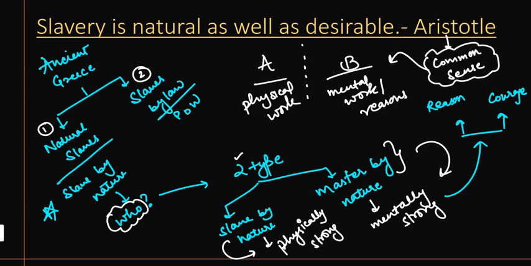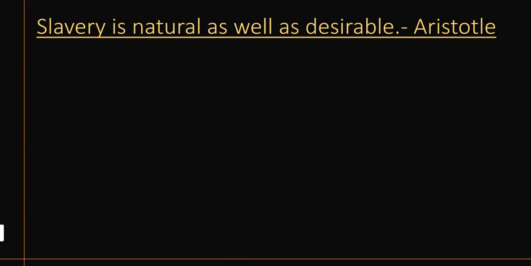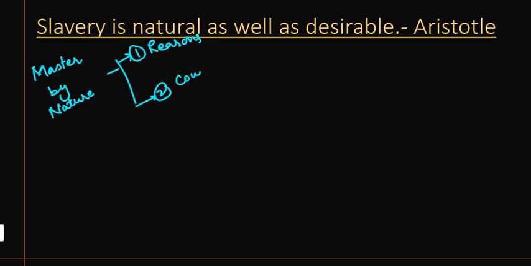Now, why reason and courage? Let me just go to the next slide. Now, the question arises: we are talking about the persons who are masters by nature, and the two important qualities of these persons are, number one, they have reason, and they have courage, and this is what makes them mentally strong.